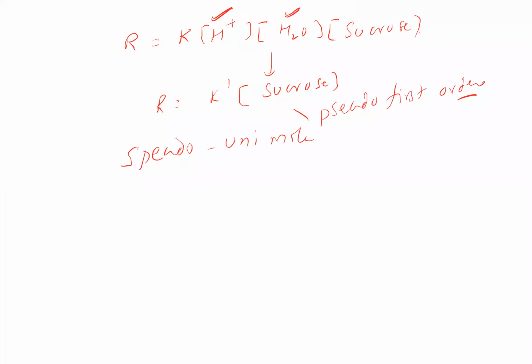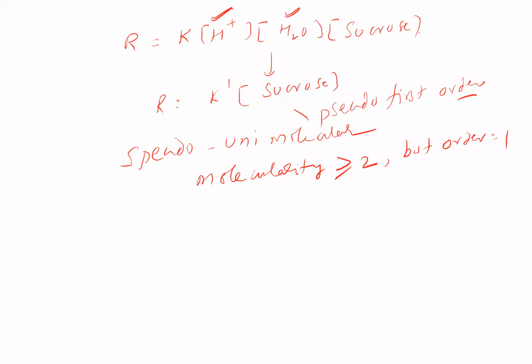How are you identifying them? Say if molecularity is greater than or equal to 2, but the order is 1, that can be called a pseudo unimolecular reaction or pseudo first order reaction.